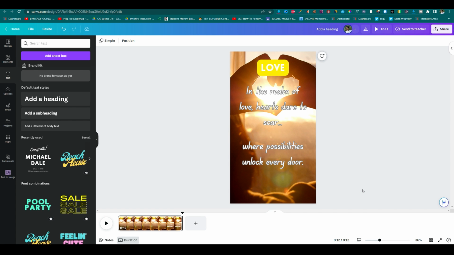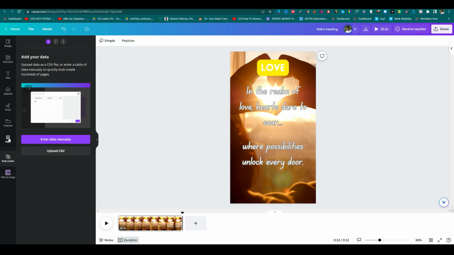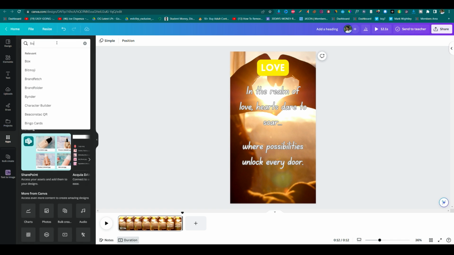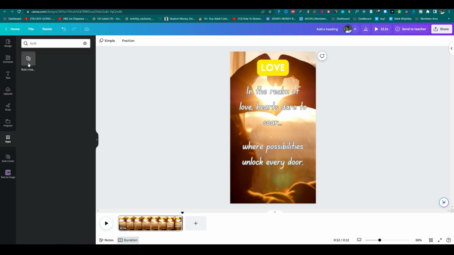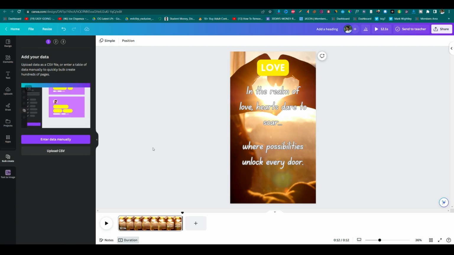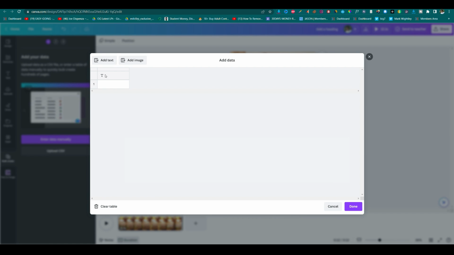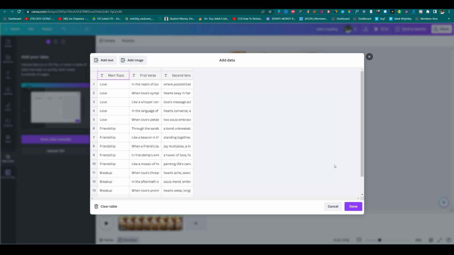Now come to Canva and simply go for this bulk create option, or we can find it by going to the apps option and searching for bulk, and we can get this option here. There are two options to upload. Since we are not going through the upload CSV option, we are going for enter data manually. So simply click on it and create the table, click on this T button, paste it here, and click the done option.